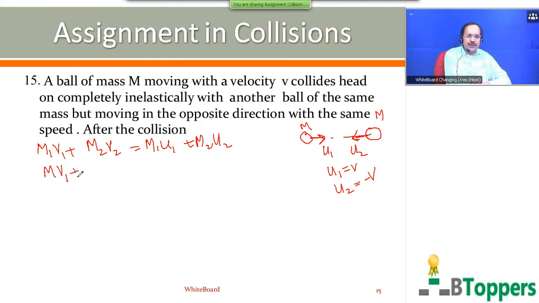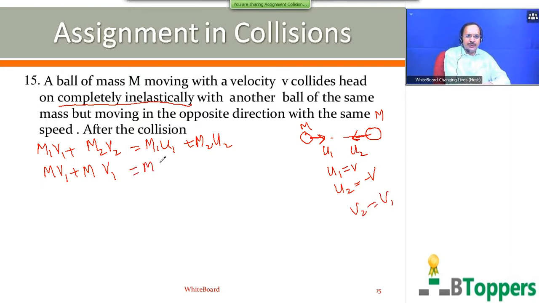Therefore, you can write v2 equal to v1, because it is given that the two balls collide head-on completely inelastically. The collision is said to be completely inelastic when the two bodies move together with a common velocity after collision. So v2 is the same as v1.